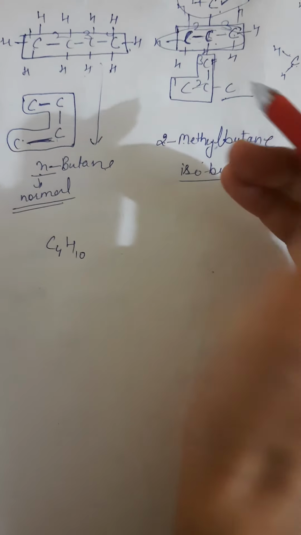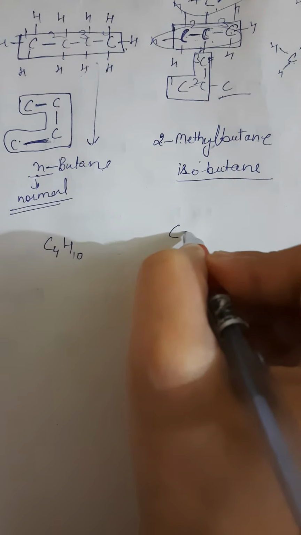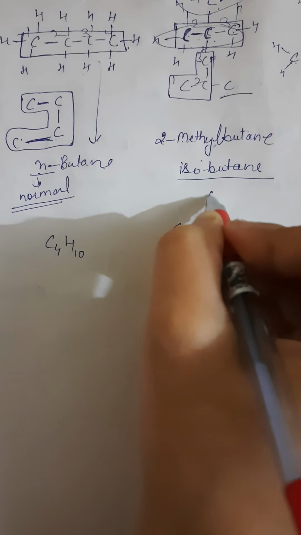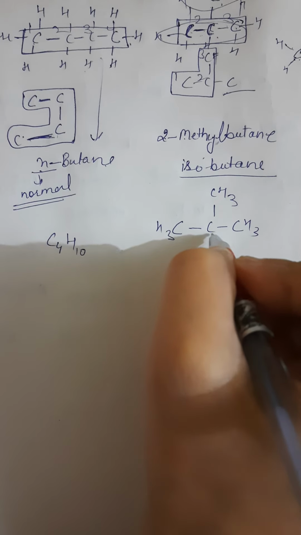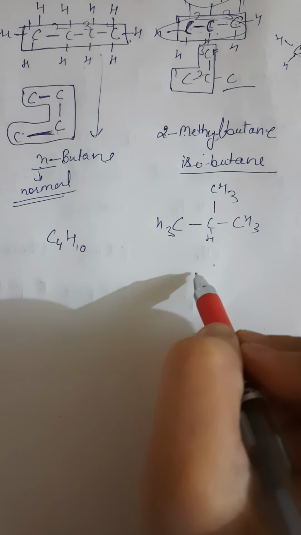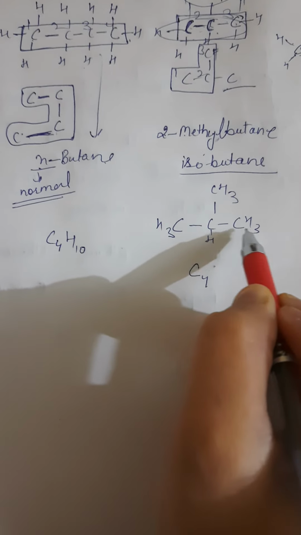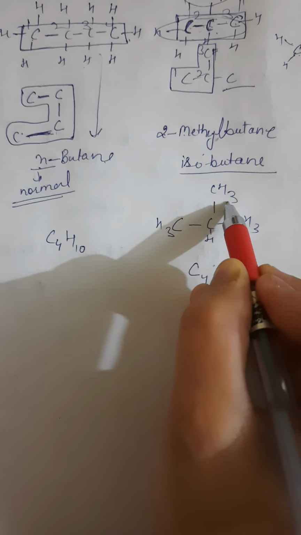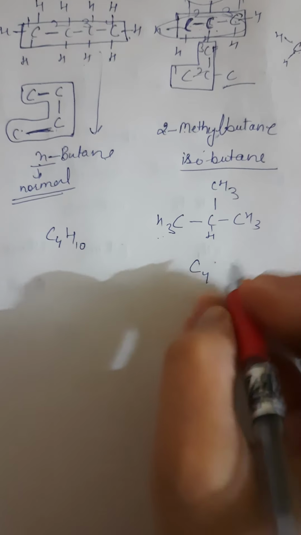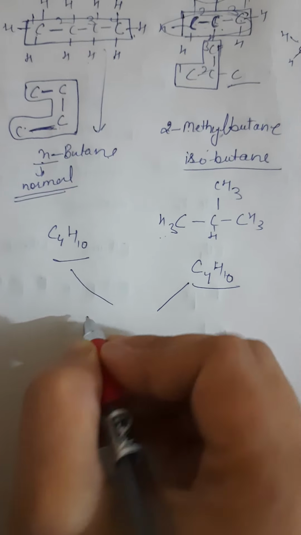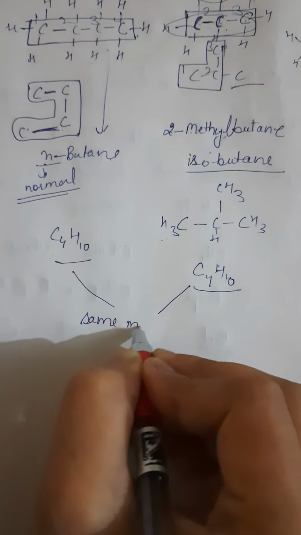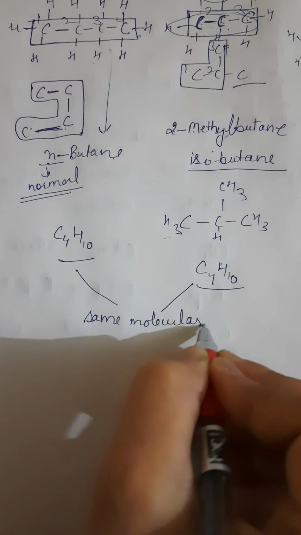In the second case also, I'm writing here again. Count. C4, 1 2 3 4 5 6 7 8 9 10. It means they have the same molecular formula,